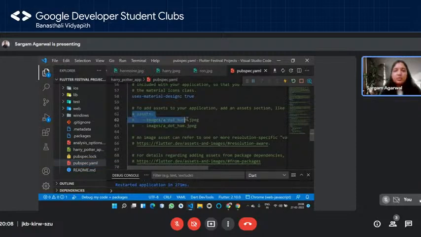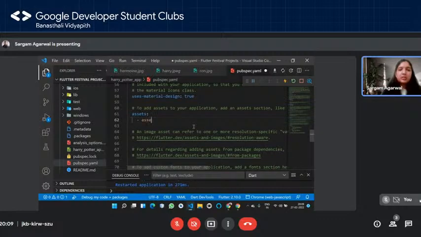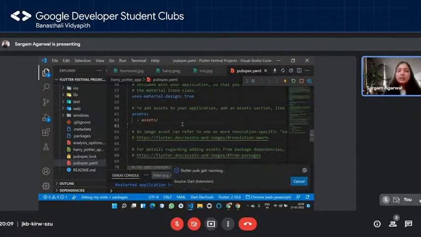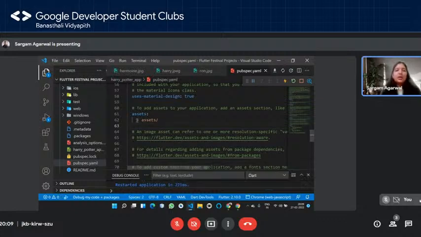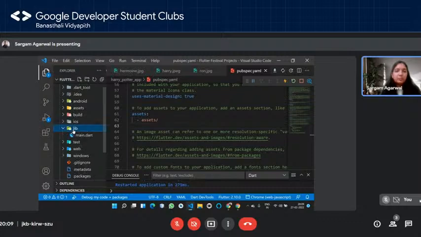So if you have the assets, I'm just going to simply uncomment this, and we are going to leave this as it is. Then over here, I'm going to add the location, or let's say the path, of my images or the assets that I want to add. So I'm simply going to remove this, and I'm going to say it's in the assets folder in my project. Since I want all of them, I need not write every single file name. You can simply do this, and I think it should be fine. So it will automatically take in everything present in this particular folder. Then if you save it, it's just going to do something, and then I think we can now go and use our images.